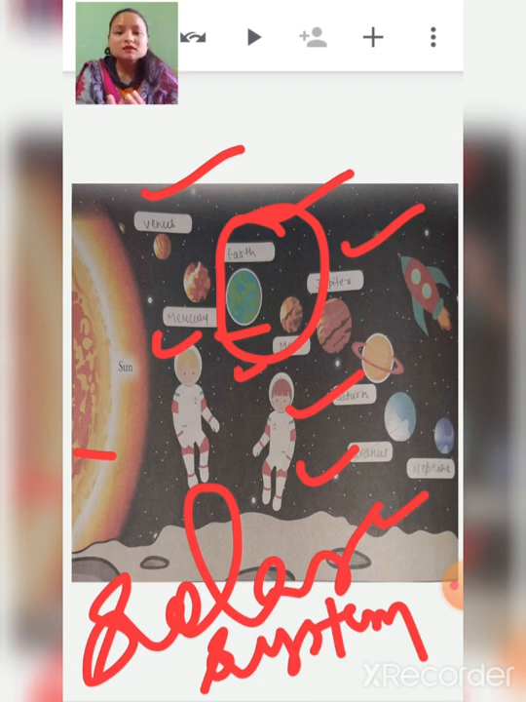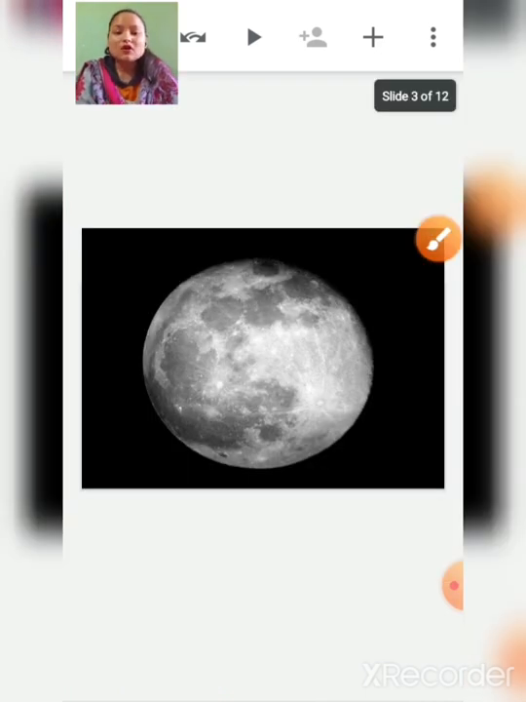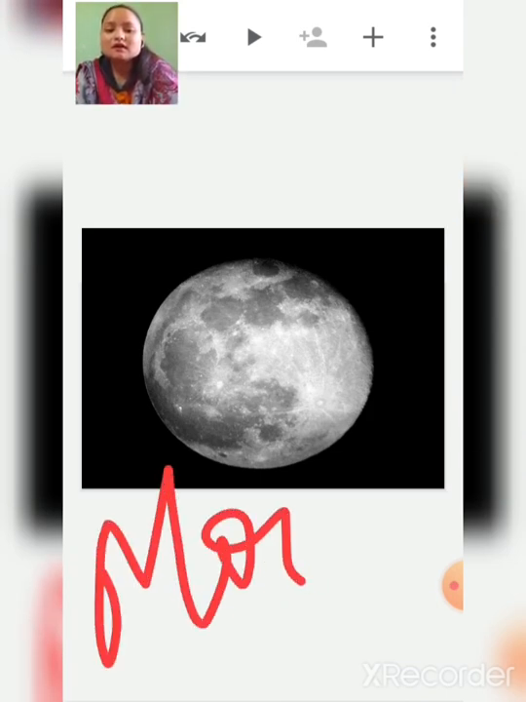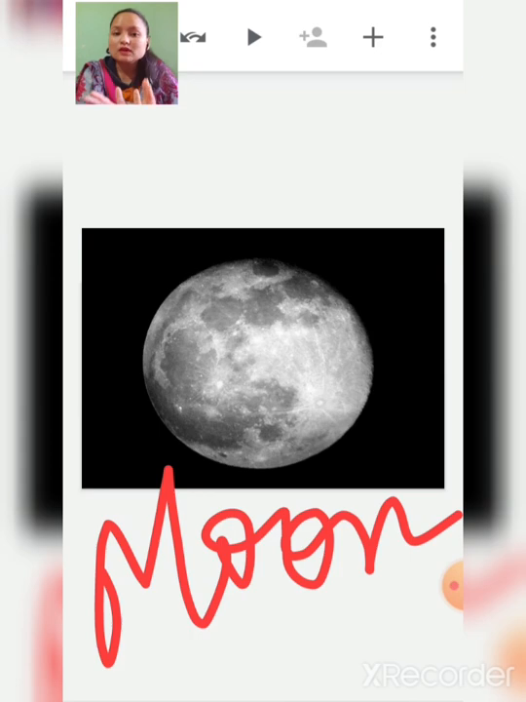In the same way, Earth also has a natural satellite. Do you know that, children? Yes. The only natural satellite of the Earth is the moon. The moon is the only natural satellite that revolves around the Earth. The moon is smaller than Earth, but when we look, the moon also looks bigger. Why? Because the moon is closer to the Earth. Only that object is the natural satellite that circles or takes a round